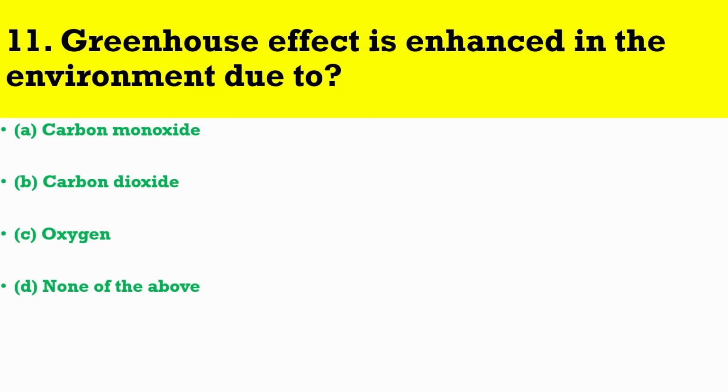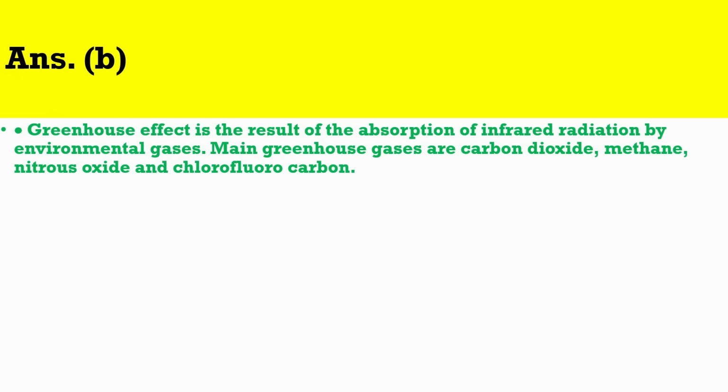Question number 11. Greenhouse effect is enhanced in the environment due to. The correct answer is B. Greenhouse effect is the result of the absorption of infrared radiation by environmental gases. Main greenhouse gases are carbon dioxide, methane, nitrous oxide and chlorofluorocarbon.